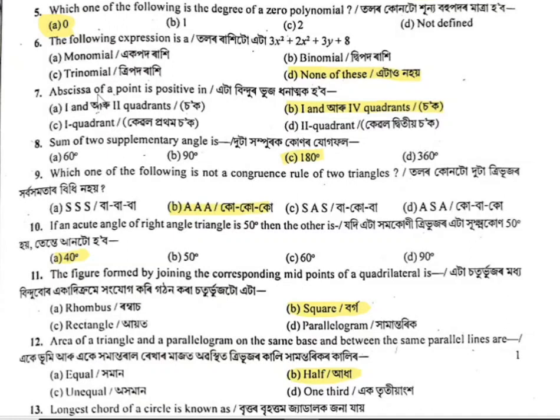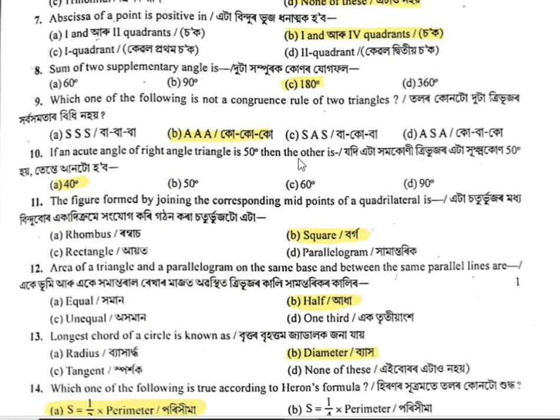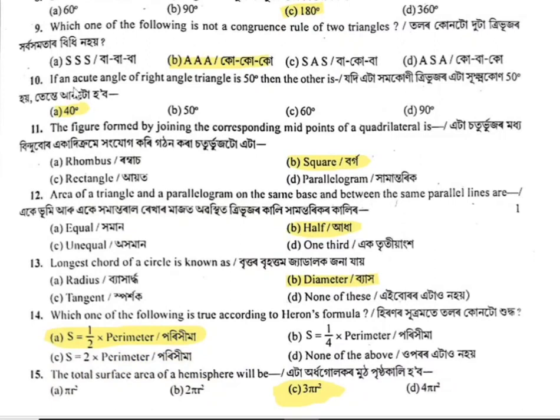And then number 7. The abscissa of a point is positive in which quadrants? The correct answer is B, 1 and 4 quadrant. Next, number 8. The sum of two supplementary angles is? The correct answer is C, 180 degrees. Number 9. Which one of the following is not a congruence rule of triangles? AAA. Answer B is correct.